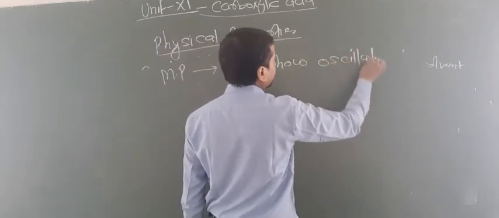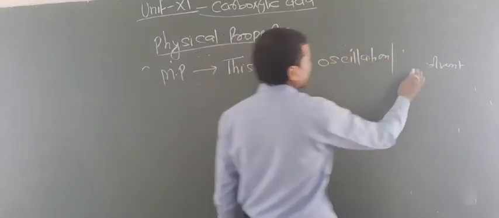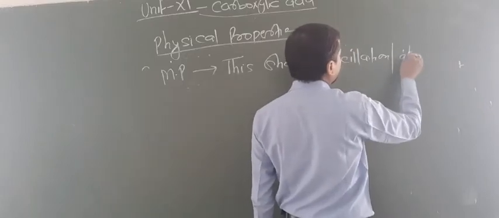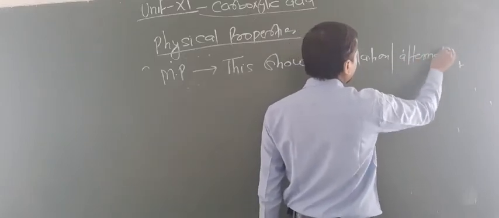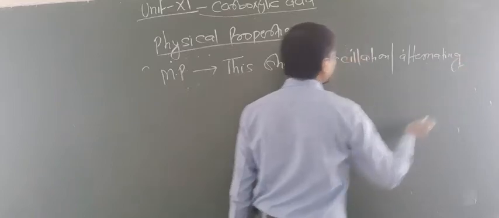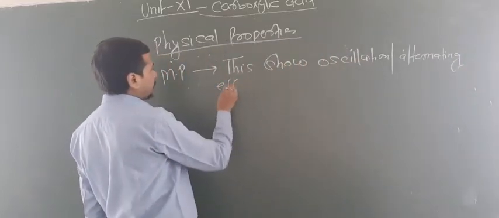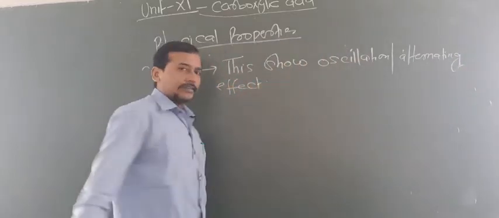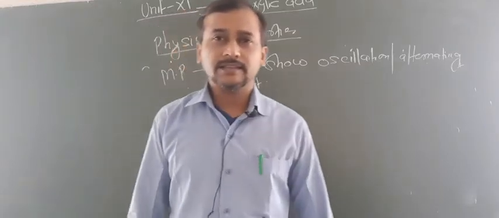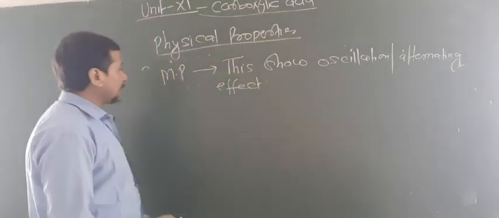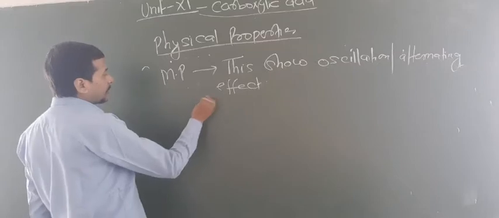This is the oscillation or alternating effect. I also told you about the melting points. The melting point depends upon the symmetry. Look here, what happens?